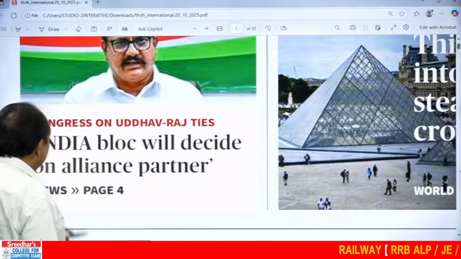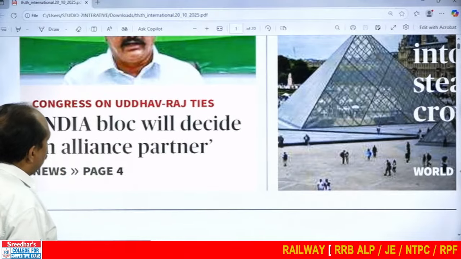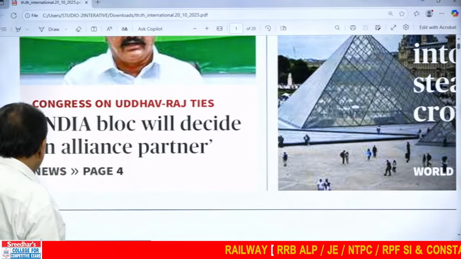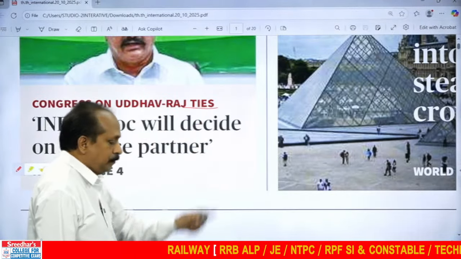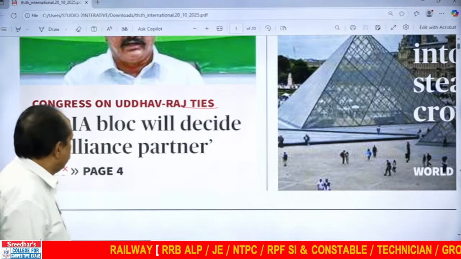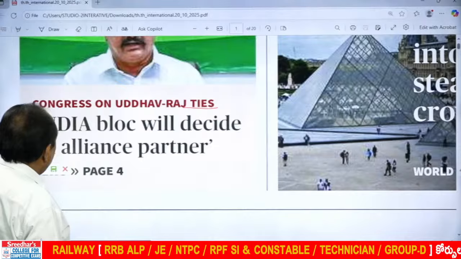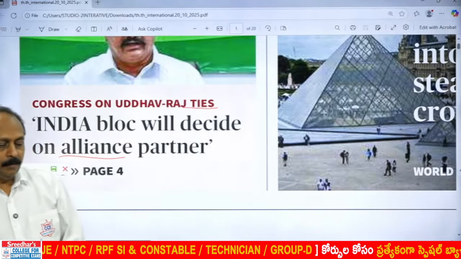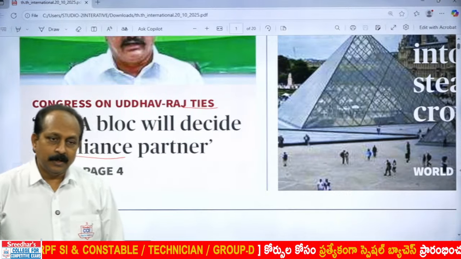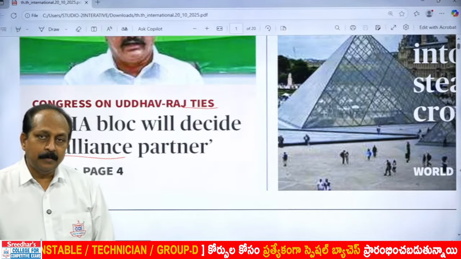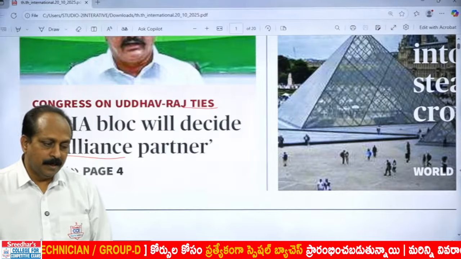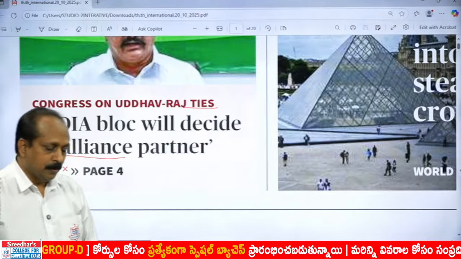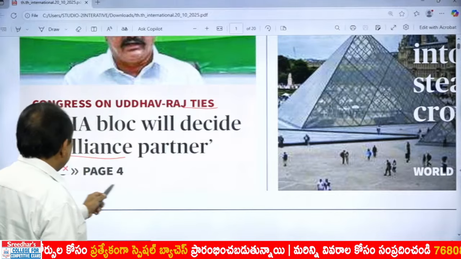What is the first one? Congress on Uddhav Raj ties. You all know the word ties. Here, relationship. India bloc will decide on alliance partner. Alliance: when two or three parties join hands, we use the word alliance. When they form the government, we use the word coalition government. I'm sure you all know this also. Coming to the next snippet,